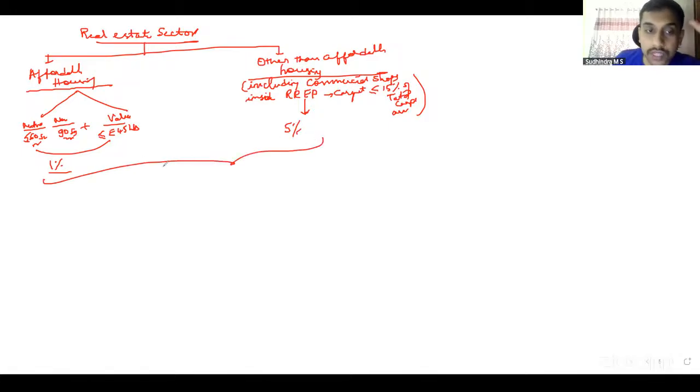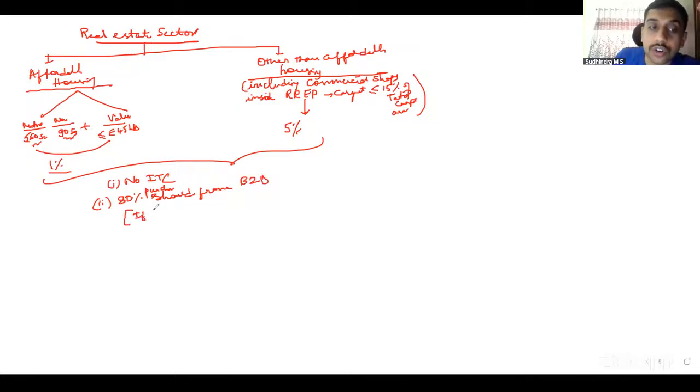However, this comes with conditions. First condition, no ITC. Second condition, out of the purchases that you have made, 80% of the purchases should be from B2B, registered persons.